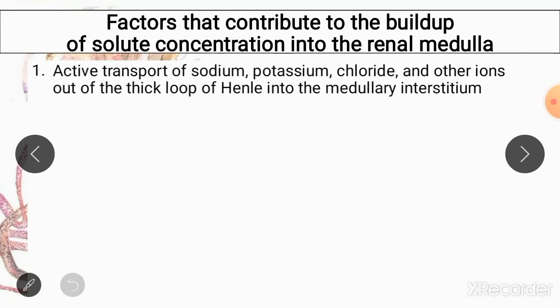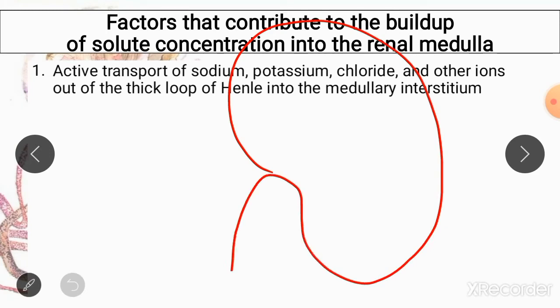The greatest contributor of all is basically the sodium potassium chloride pump, which is present in the thick loop of Henle. If you remember, suppose this is your kidney and there are around 2 million nephrons in each of your kidneys. Let us study the structure of one nephron.